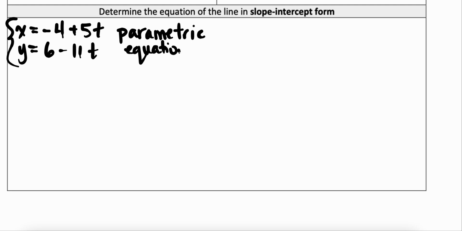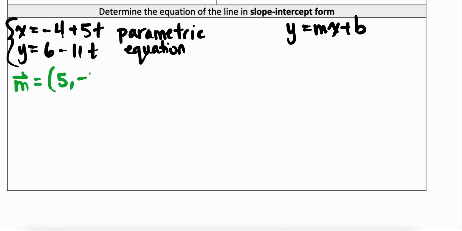So what can I do to now put this into slope-intercept form, which is y equals mx plus b? Well, from my parametric equation, I can say that my direction vector was (5, -11). And what that means in terms of y equals mx plus b is that my slope was -11 over 5.